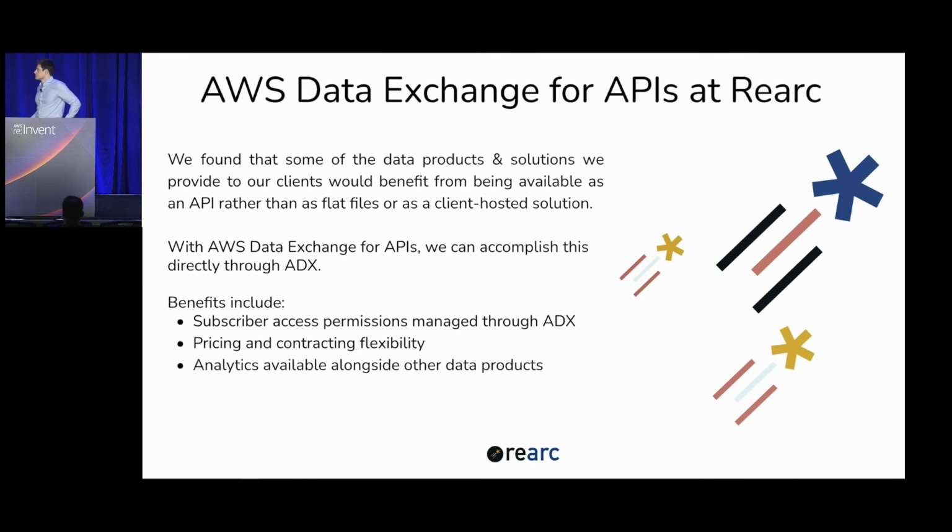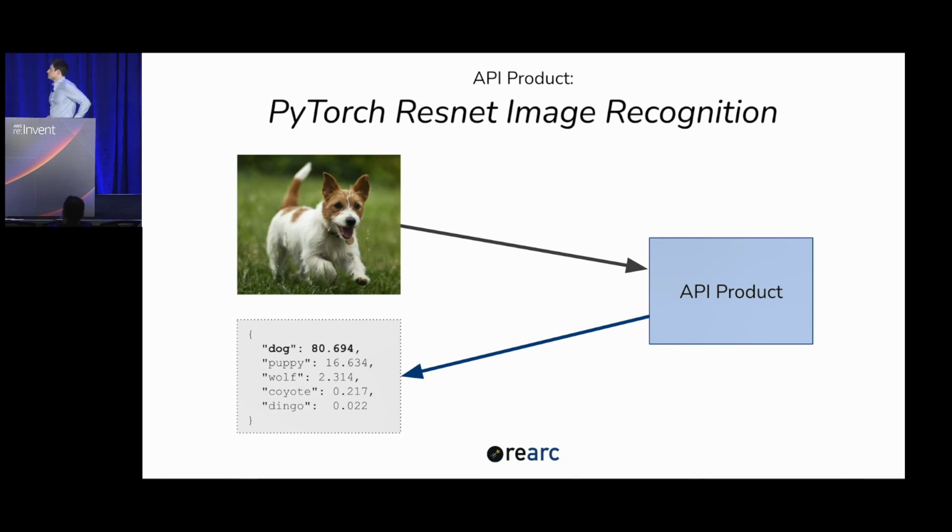We can centralize all our pricing and contracting through ADX, and our analytics for API products are available right alongside our flat file products. To demonstrate this functionality, we've created an API product that uses a machine learning model called ResNet that looks at an image and tells us what animals might be present in that image.